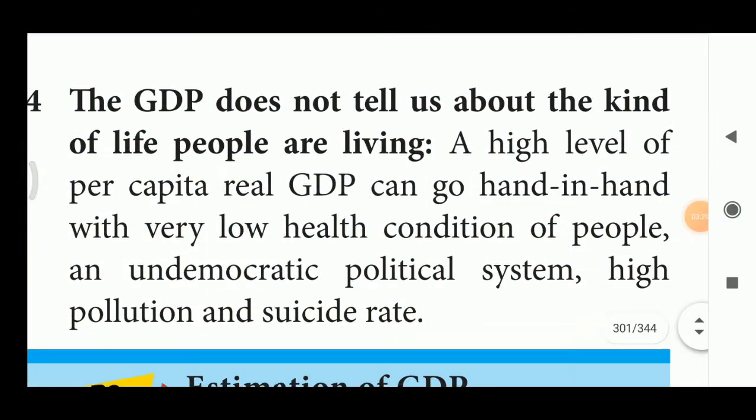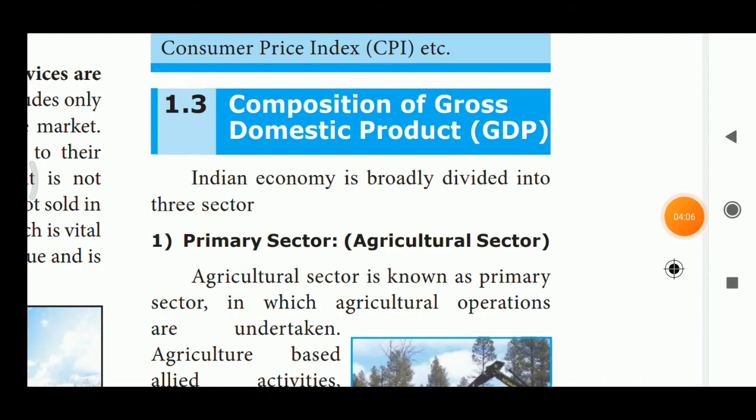Fourth one, the GDP does not tell us about the kind of life people are living. A high level of per capita real GDP can go hand in hand with very low health condition of people and undemocratic political system, high pollution and suicide rate. So, this GDP is finally the reason for undemocratic political system and very low health condition of people and high pollution and suicide rate.